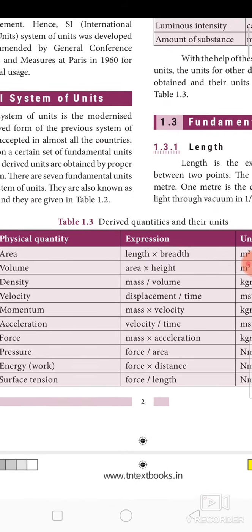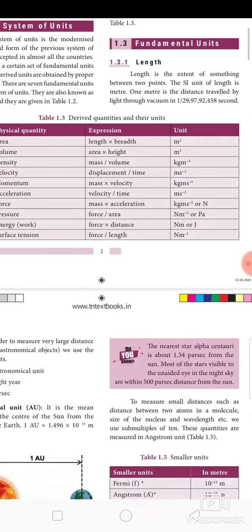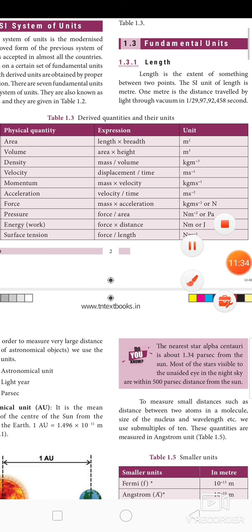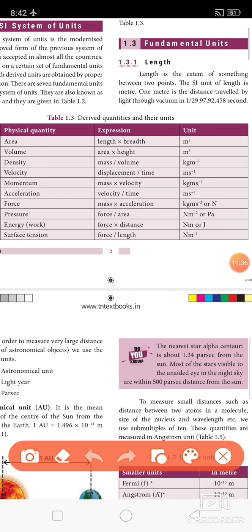Okay, I hope you understand. I repeat with another example. Volume means area into height. Volume means it is a three-dimensional view only.